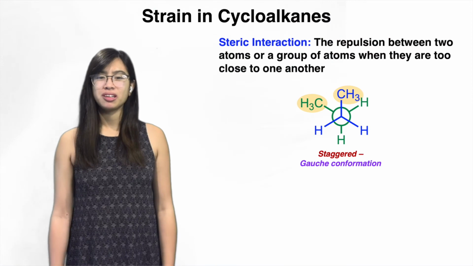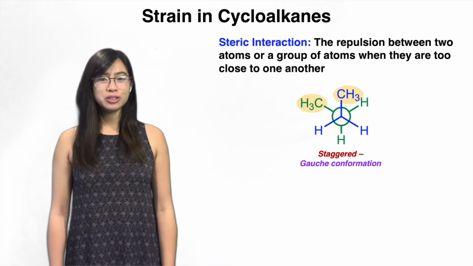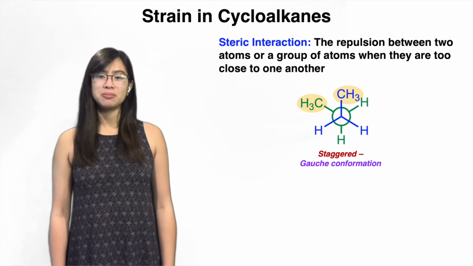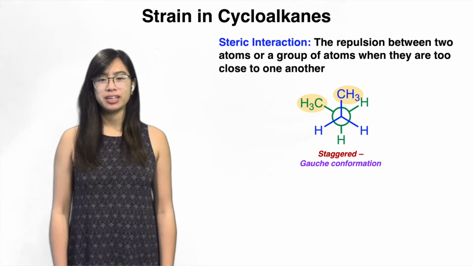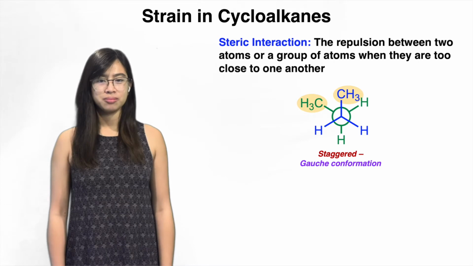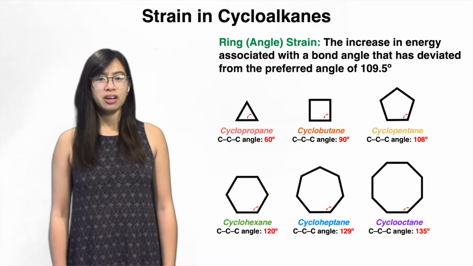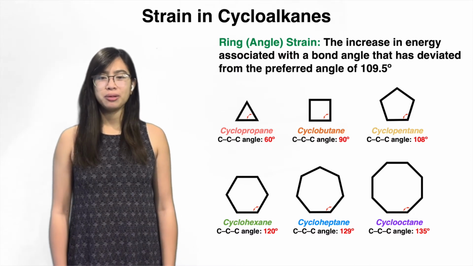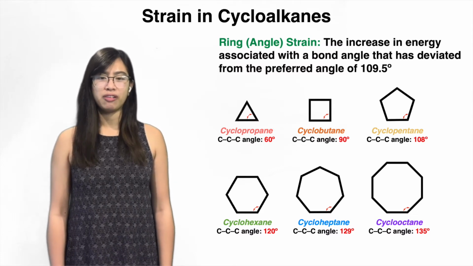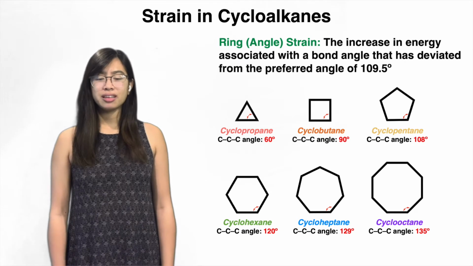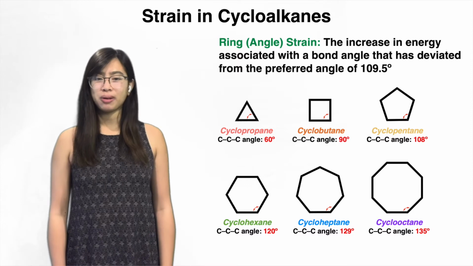Just as review from learning about Newman projections of linear alkanes, steric interaction again is the repulsion between two atoms or a group of atoms when they are way too close to one another, and this interaction is prominent especially in staggered gauche conformations. A new type of strain that we're going to learn about today is called ring or angle strain, which is the increase in energy associated with a bond angle that has deviated from the preferred angle of 109.5 degrees. If each of these cycloalkanes were completely planar, they would have the following CC bond angles.